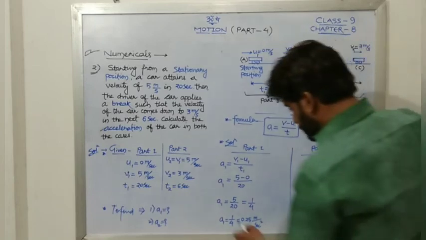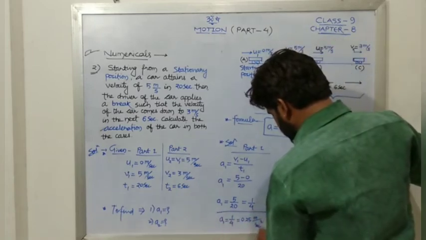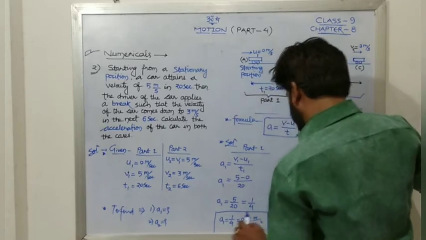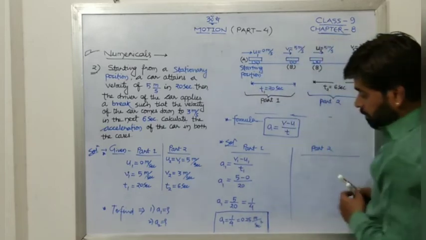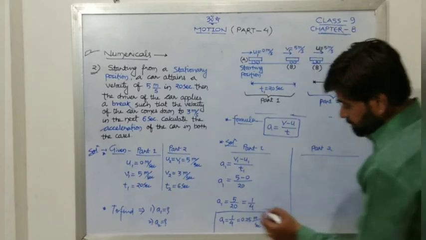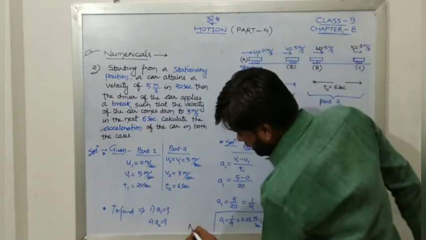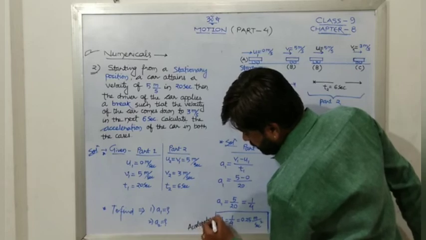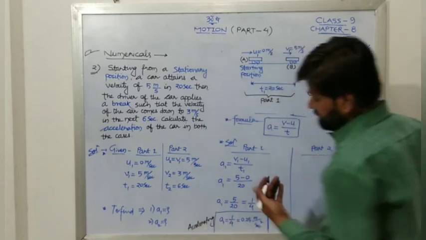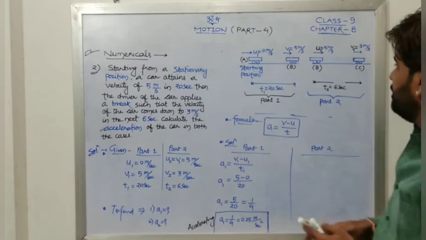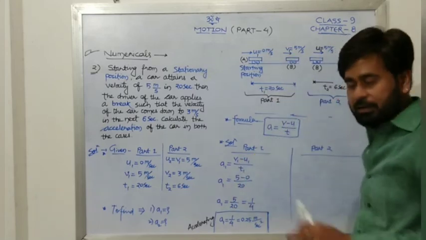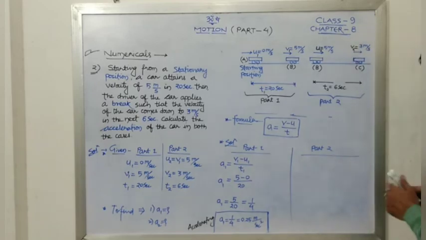Now we may see that this acceleration we are getting with a positive sign. No negative sign is there. What does it mean? It means the car was accelerating during this. The car was accelerating, means its speed was increasing, and definitely we may see from 0 to 5 the speed was increasing. It means the car was accelerating. Now let us see in second one.